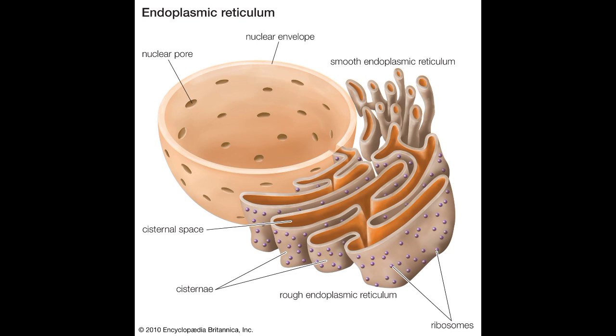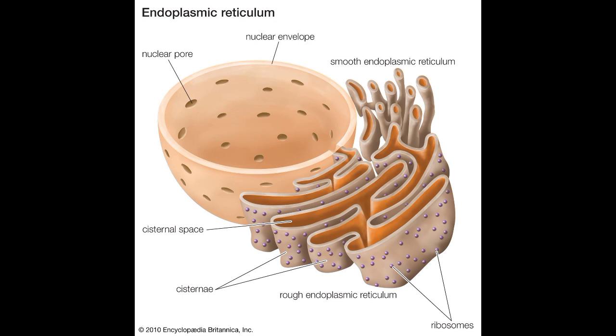It has three forms. Cisternae, flat and interconnected, represented by RER. Has ribosomes for protein synthesis. Tubules, cylindrical, represented by SER. No ribosomes, used for lipid synthesis. Vesicles, round, transport materials inside cells.